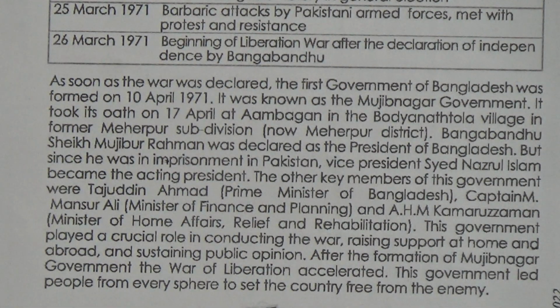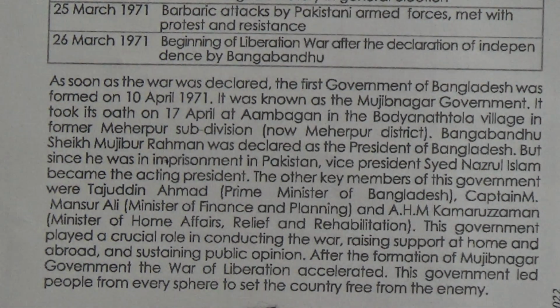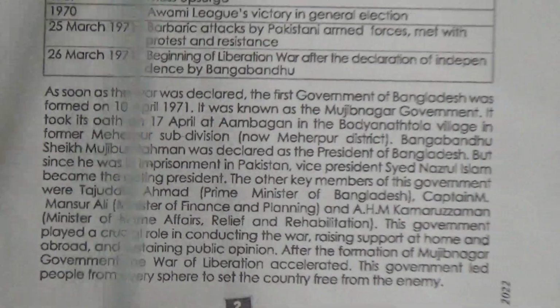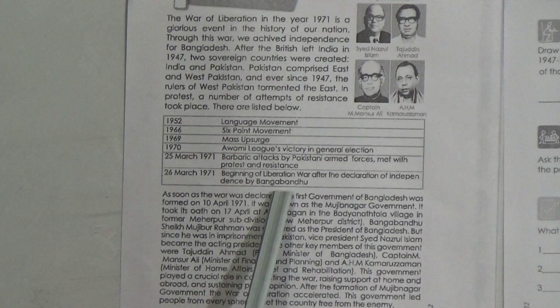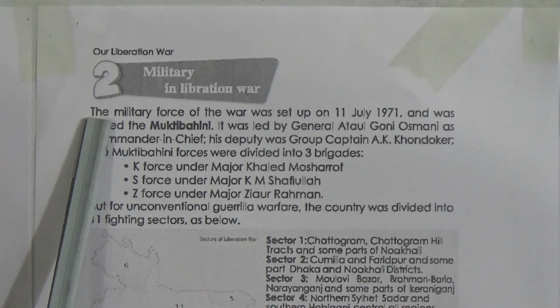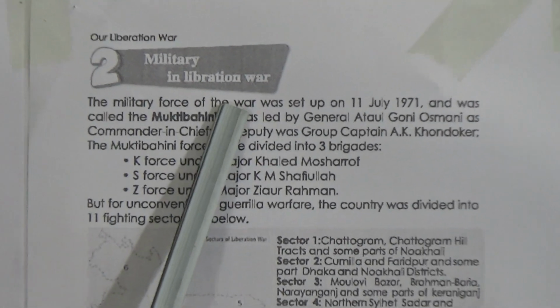So here we have learned about the government of Mujibnagar, and we have known about the incidents that happened from 1952 to 1971, which was lesson 1, outbreak of war. Now students, come to page number 4. Here we will learn about lesson 2, military in liberation war.